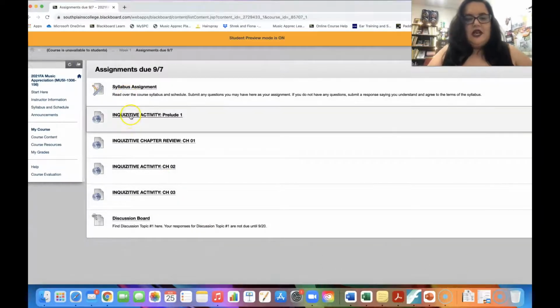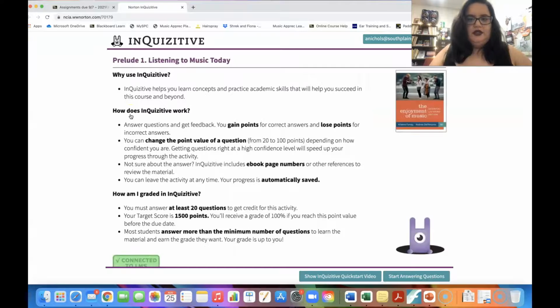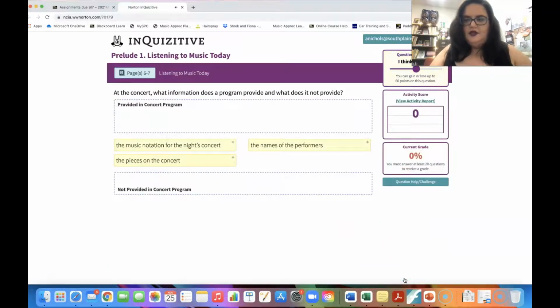Now, these assignments for your textbook, these are a little different than maybe some of the other assignments you've done before. So you'll read the instructions. We're going to start answering questions. Make sure you look over here. If you feel really confident about an answer to a question, you're going to take this all the way up because it will make you get through your homework a lot faster.